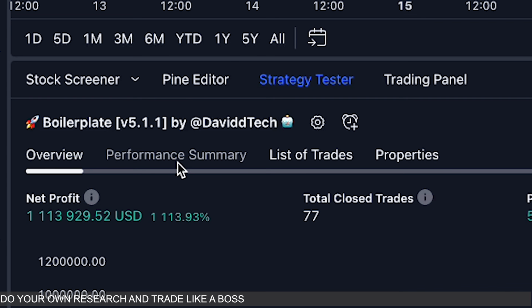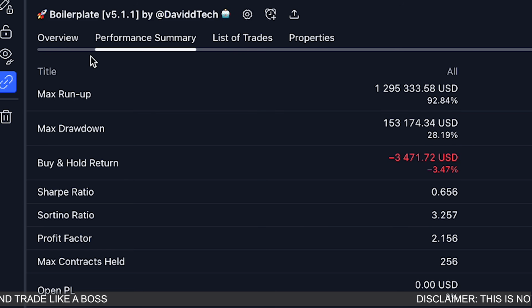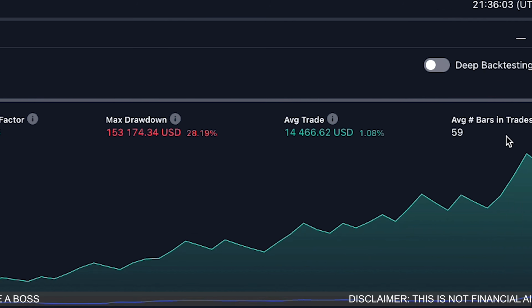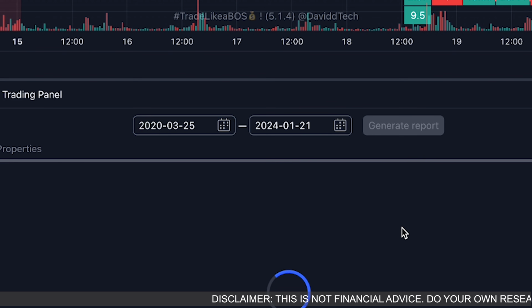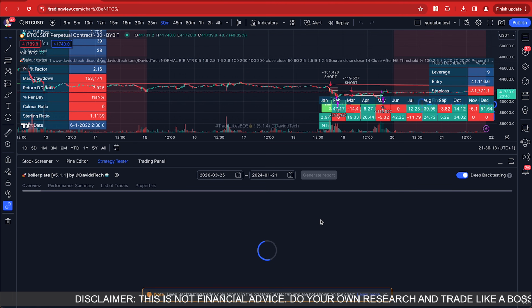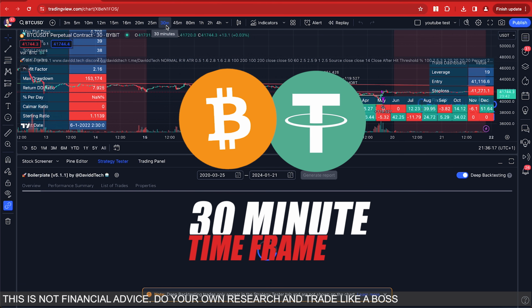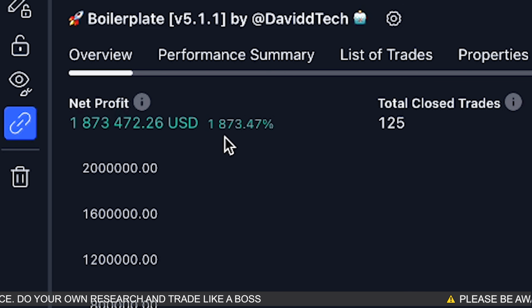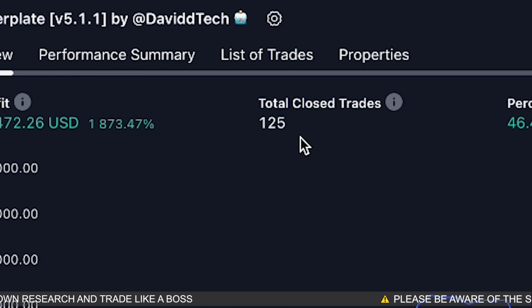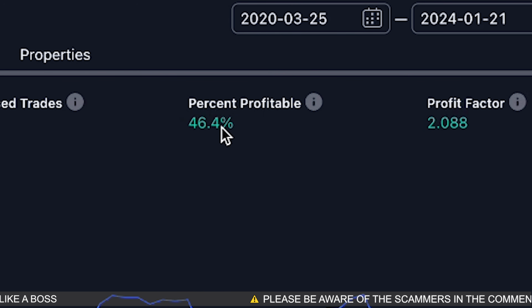Let's have a look at some of these other stats here. The buy and hold would have been -3%, so we absolutely smashed that. It's brilliant. Okay, let's have a look at the deep backtesting results. Let's hope that they're going to be as good as those ones here. I didn't say, guys, we are actually on BTCUSDT on the 30-minute time frame. That was what's suggested to us. So we have 1,873%, 125 trades and a win rate of 46%.